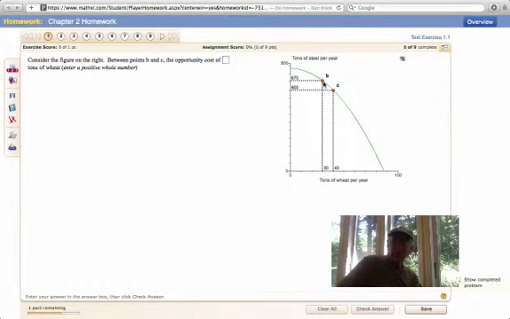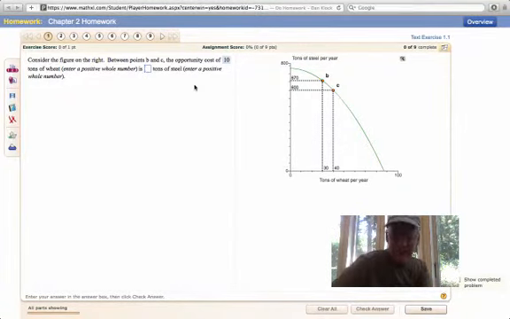If we go from B to C, there's a 10-ton difference. It's not that hard of math. I'm going to check my answer. The opportunity cost for the tons of wheat if I go from B to C: we go from 670 to 600, it's minus 70, but they say to use a positive number, so 70 tons of wheat.